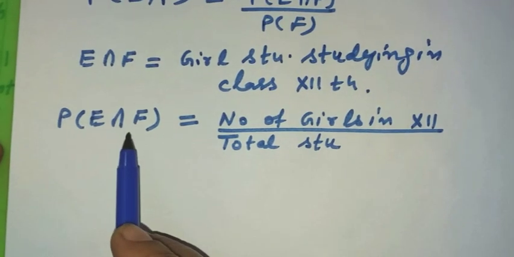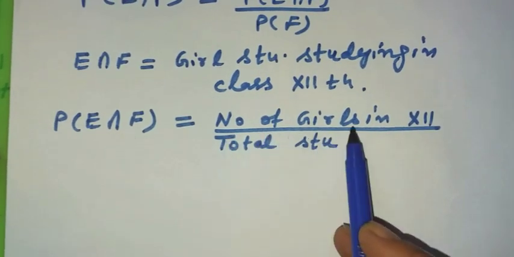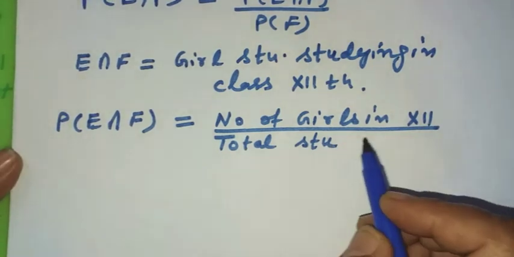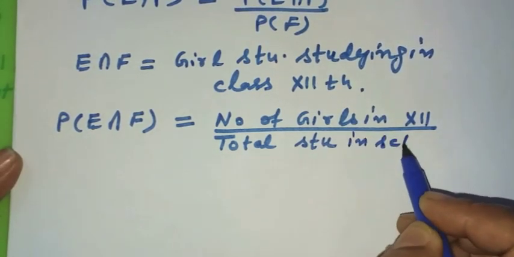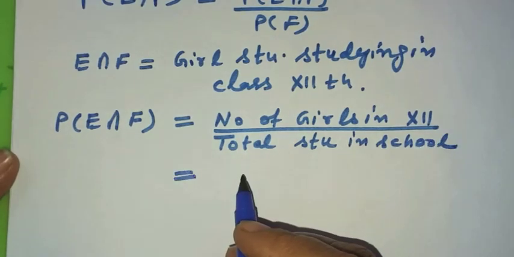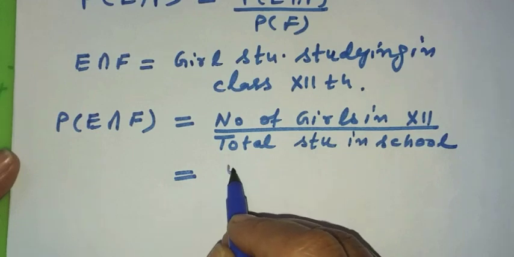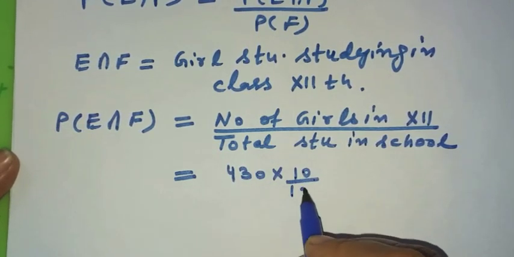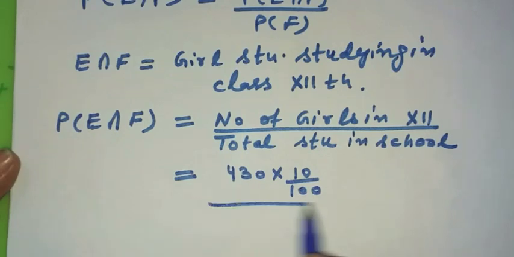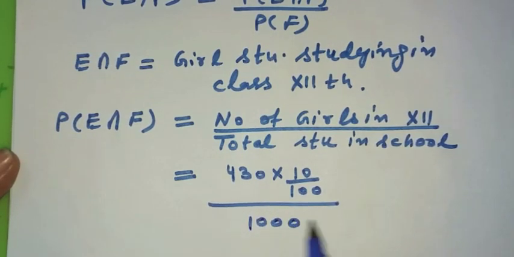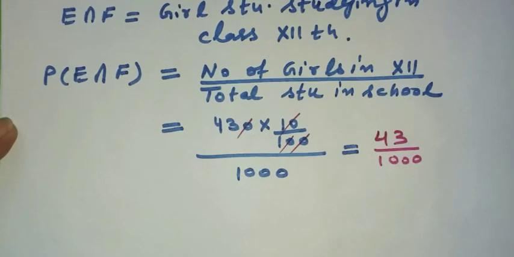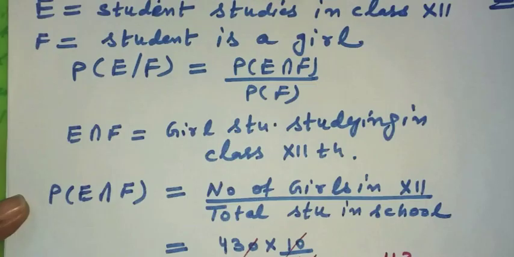So P of E intersection F means the number of girls studying in class 12th divided by total students in the school. 10% of the girls are studying in class 12 and there are a total of 430 girls. Out of 430, 10% are studying in 12th and total students in the school is 1000. So this number comes out to be 43 upon 1000.